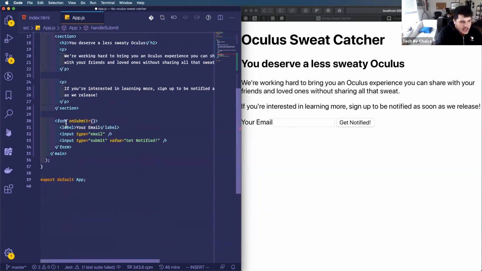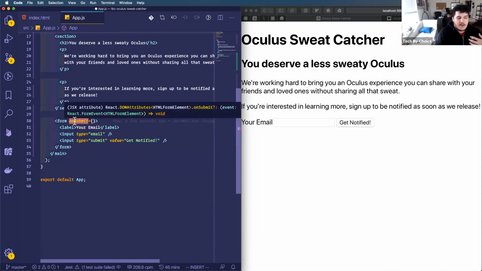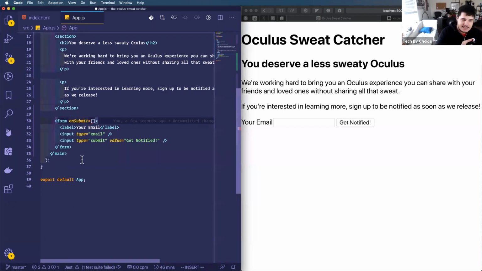And when this form element calls onSubmit, because I've clicked submit, this onSubmit method is going to get executed, right? The form is actually going to pass an object to the function I give it. So if I'm saying that when this form is submitted, it should execute handleSubmit.